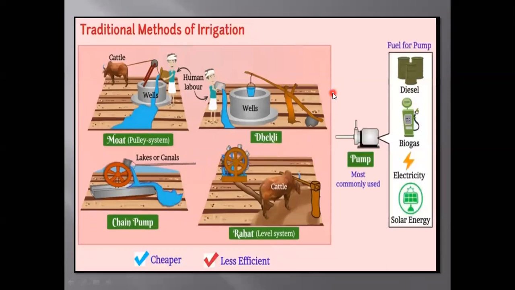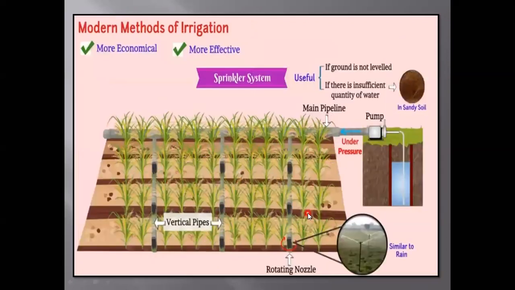Next is, here you can see, this is a pump, and farmers were using these kinds of methods. These are all traditional methods and all depend on farmers' labor and cattle. Next are modern methods of irrigation. These methods are more economical and more efficient. Time by time, as you children know, we have learned in the Atal lab about problem solving. So farmers also invented some modern methods.